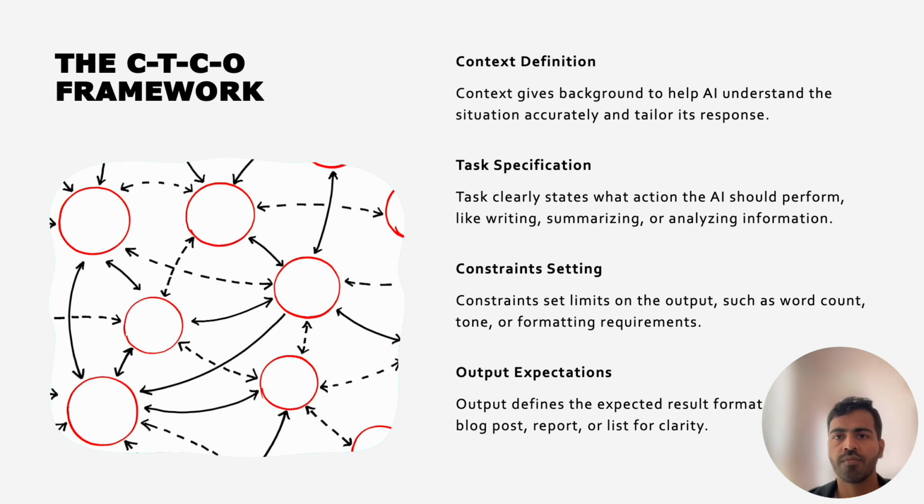For example, context: you are writing for a beginner audience. Task: explain AI in healthcare. Constraint: 200 words, simple language. Output: informative blog post. The structured approach ensures clarity and precision in AI response. If you give AI context, task, constraint, and output format, you will get a better answer almost every time.